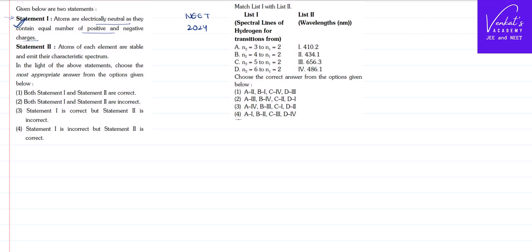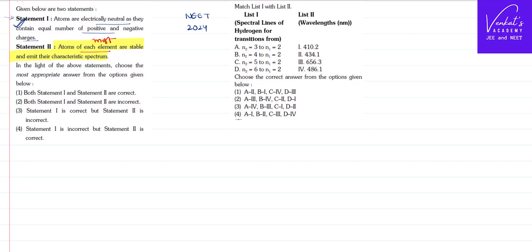And you look at the second statement. Atoms of each element are stable and emit their characteristic spectrum. This is the problem actually. You need to be careful that atoms are stable, but not each of them. Most of them are stable.